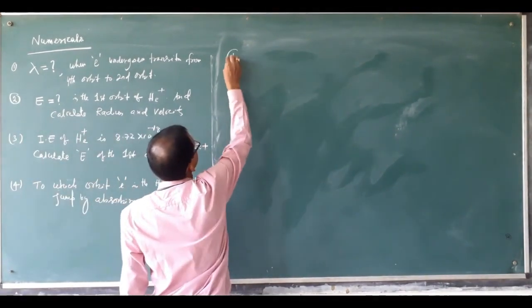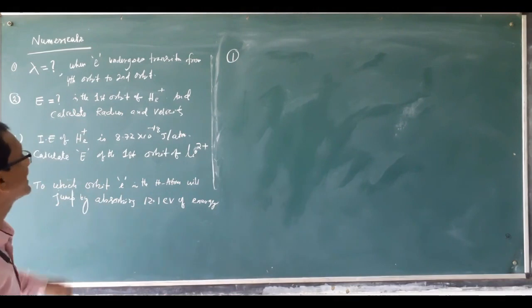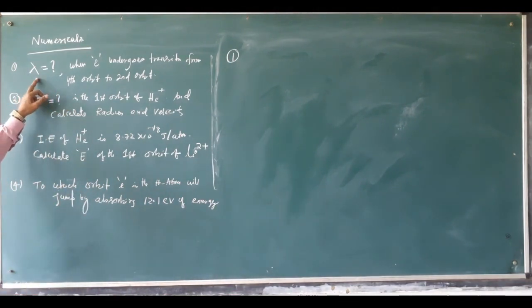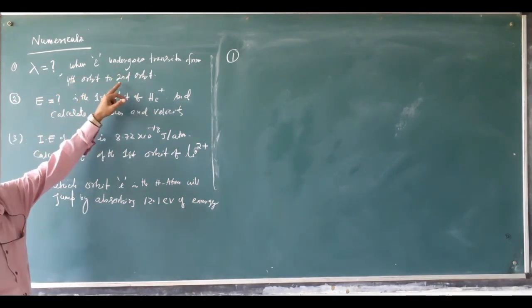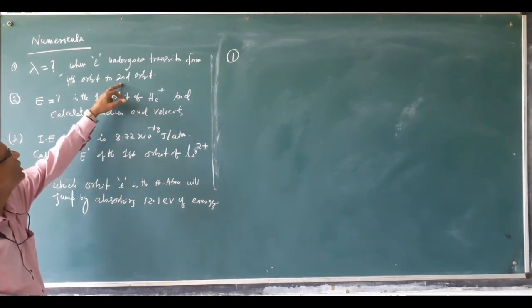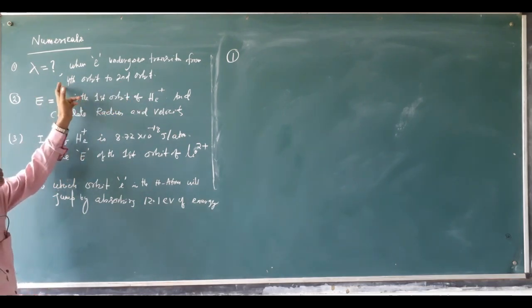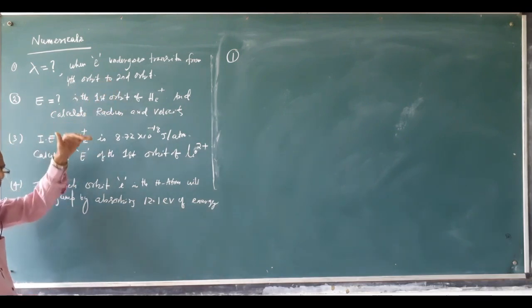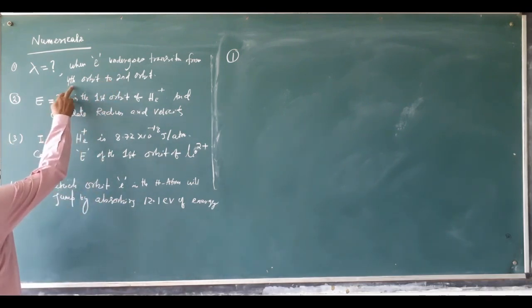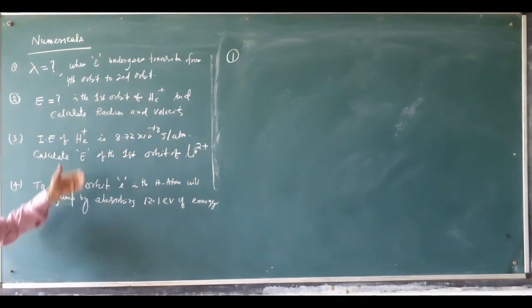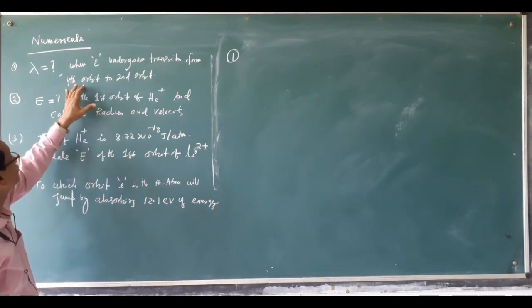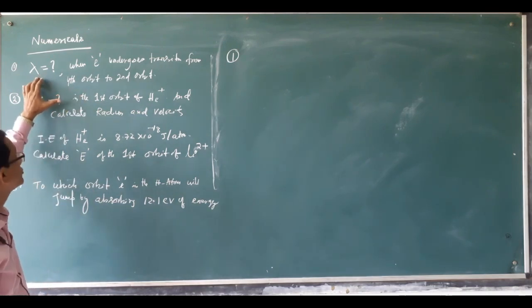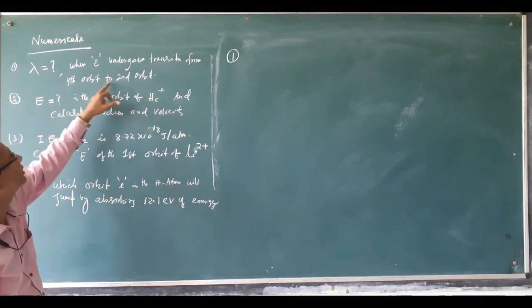Question number 1, first numerical: calculate the wavelength of the radiation when an electron undergoes a transition from the fourth orbit to the second orbit. Here the electron jumps from fourth to second, that means coming down, from a higher shell to a lower shell. When the electron goes from a higher shell to a lower shell, energy will be emitted. So how much wavelength of radiation is produced when the electron jumps from the fourth orbit to the second orbit?